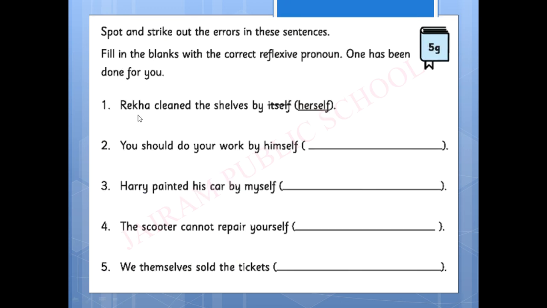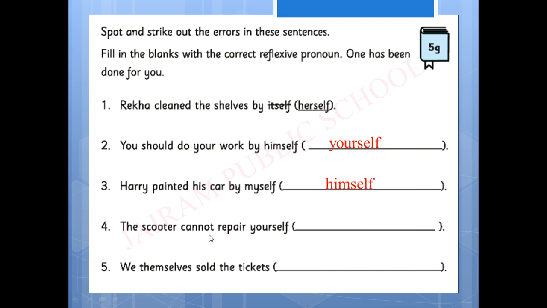Now, spot and strike out the errors in these sentences, filling the blanks with the correct reflexive pronoun. One has been done for you. You have to spot the error. Next, Rekha cleaned the shelves by dash. What is the answer? Herself. You should do your work by yourself. You have to strike out the wrong word and write yourself. Harry painted his car by dash. Harry is masculine, so what is the right answer? Himself. You have to strike out myself here.